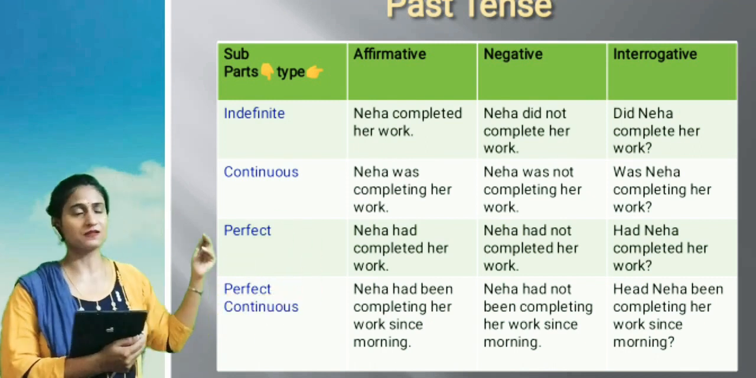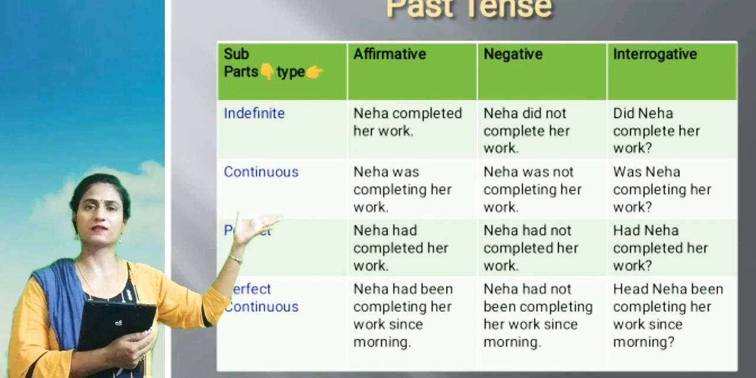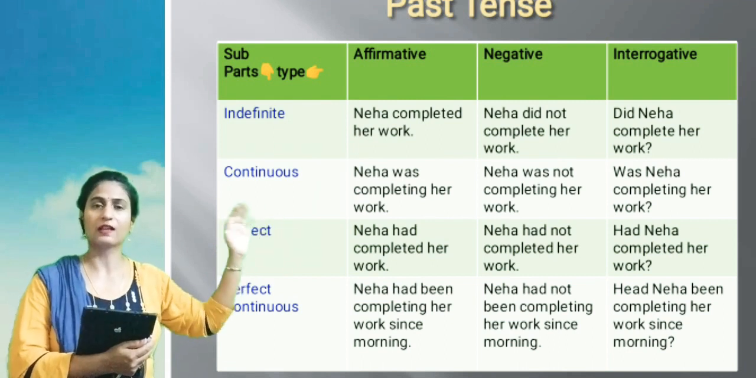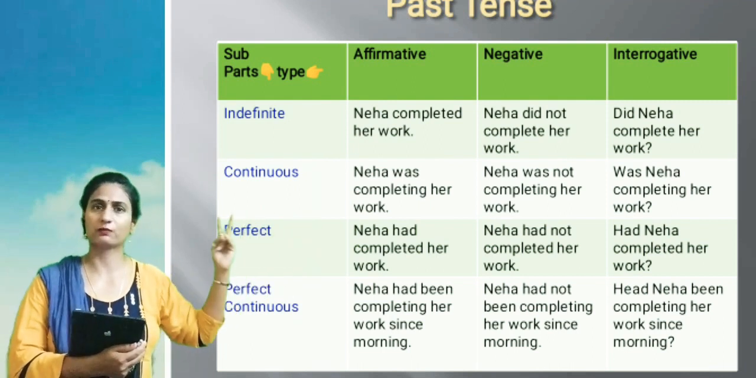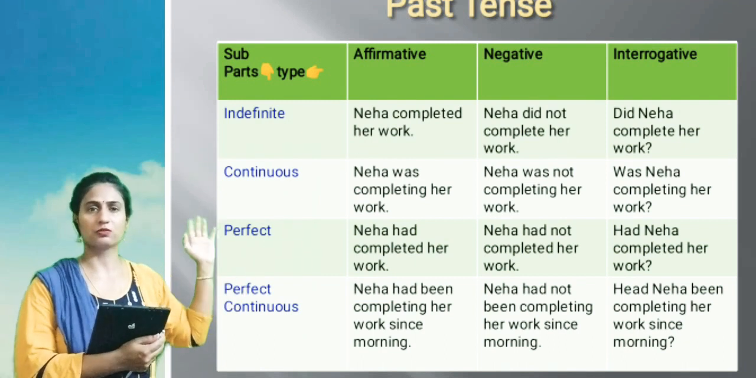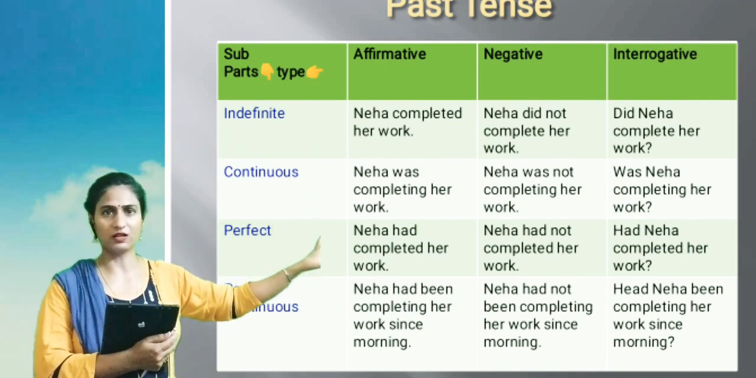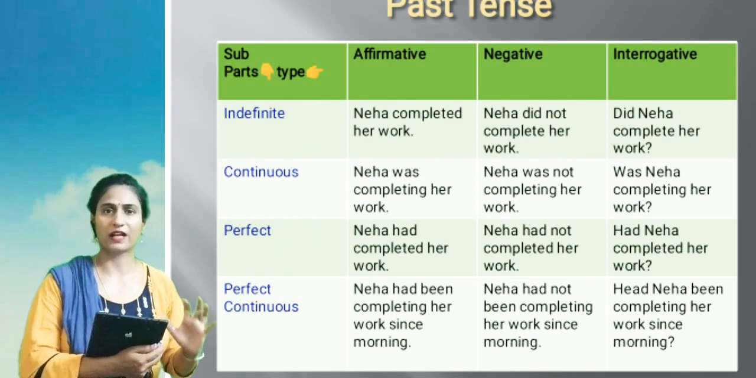So children, just pay attention here. In the negative part we have already used the second form, did. That's why there is no need to write completed here, because we cannot use two past forms together. So, Neha did not complete her work. This is right. But if you write Neha did not completed her work, that is wrong.